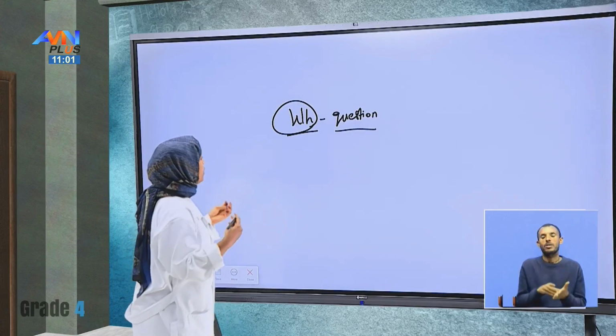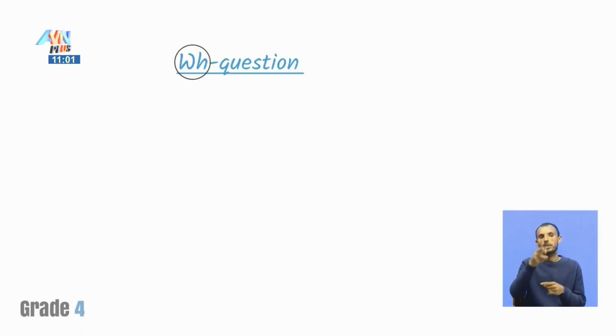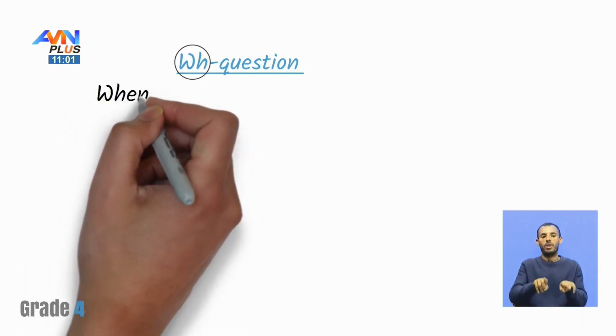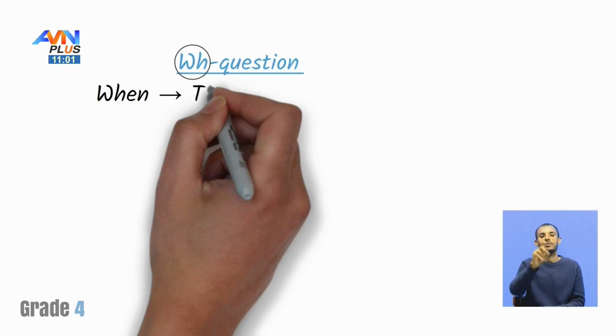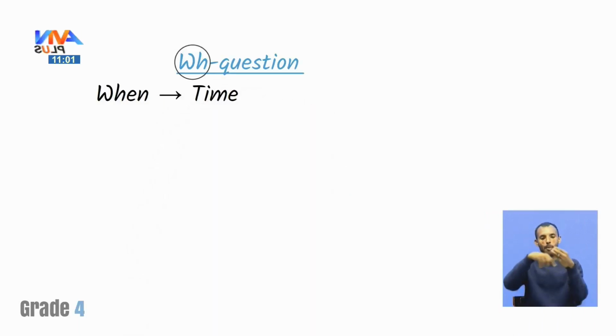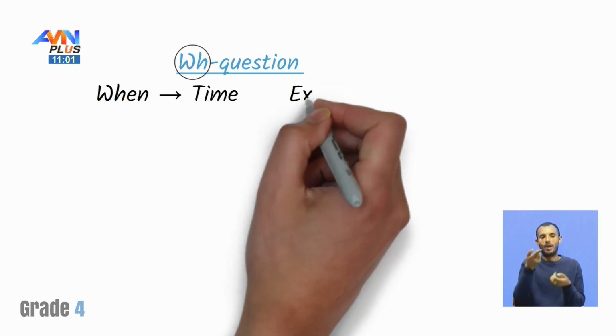The first one is when, to ask about the time. When we say when, we just ask the time.